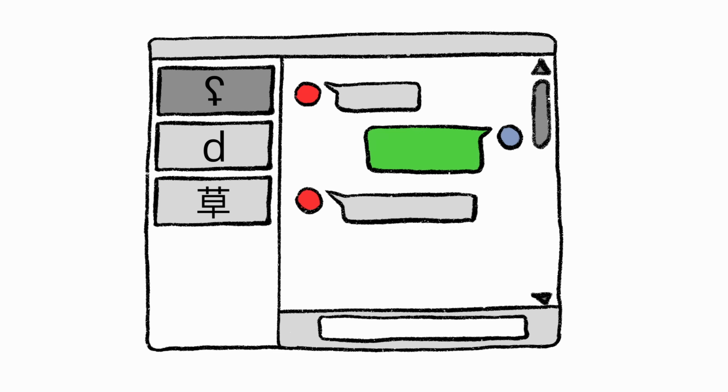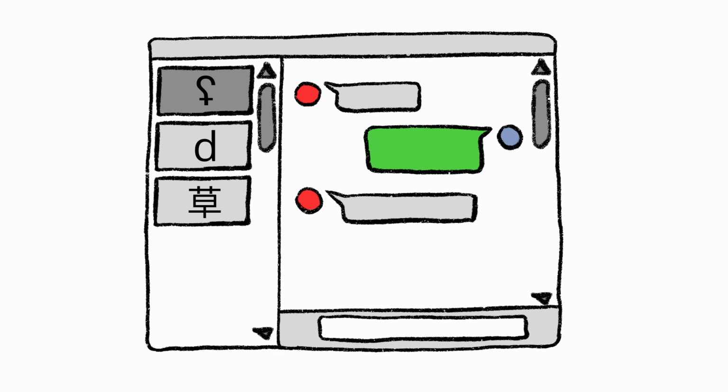Now some of you may ask, why don't I also add scrolling to the contact list so I can have more than a few contacts?